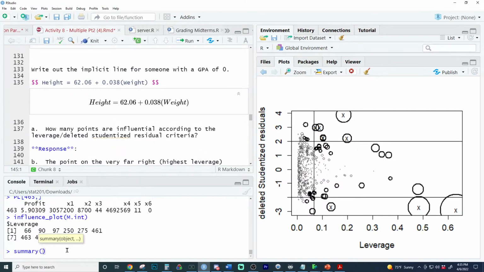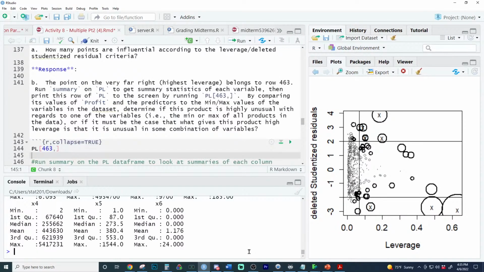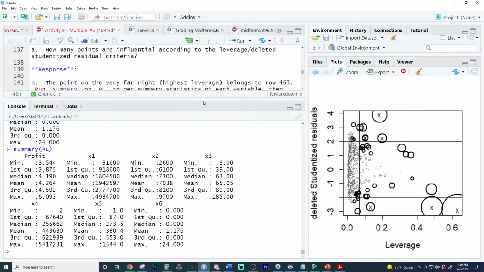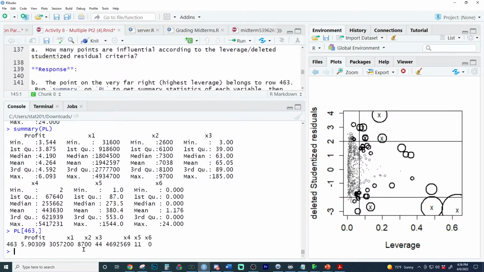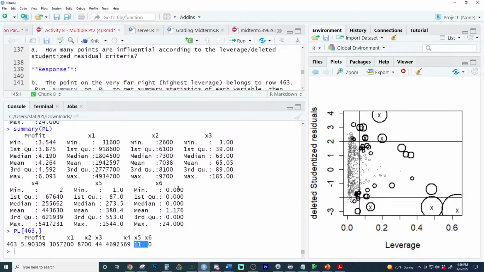Let's see why this is unusual now. I'm going to take a look at the product launch data set, and let's go a little wider. It's a lot more variables than I thought. Let's take a look at the row. Here's the row, and we have profit. This is a very large profit amount, but we're looking at the leverage on it. Its X1 is kind of higher, in the 75th percentile. Its X2 is kind of higher. Its X3 is a little lower. Its X4 is very high, near the maximum of X4. Its X5 is kind of lower, and it has a low X6.